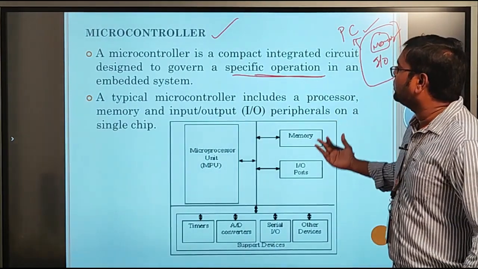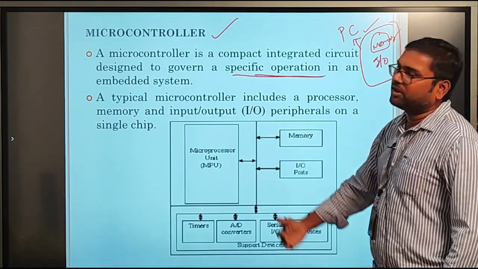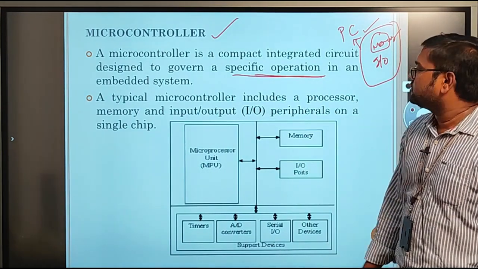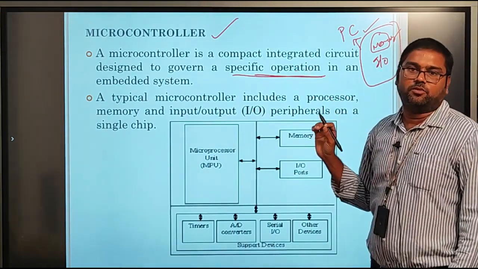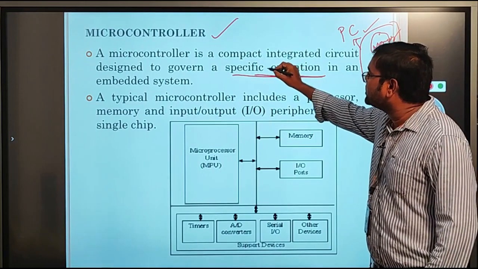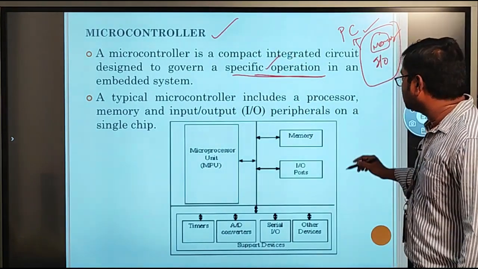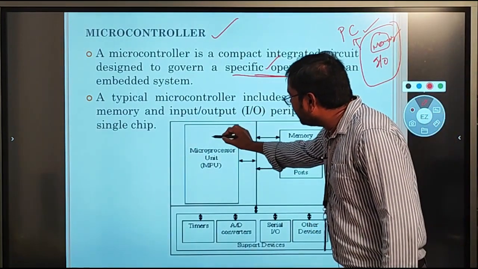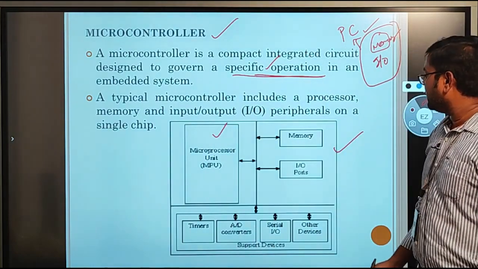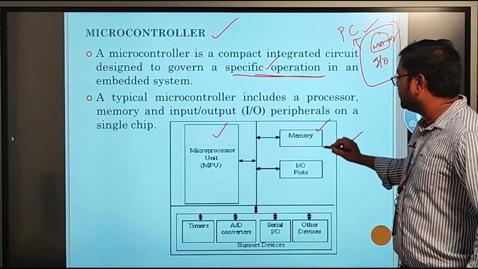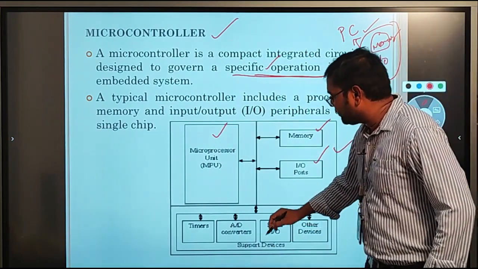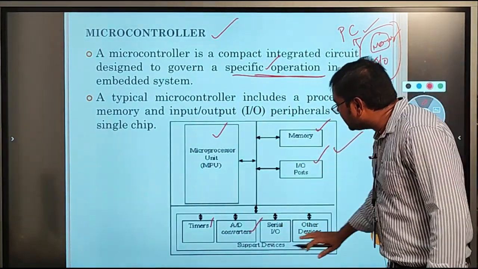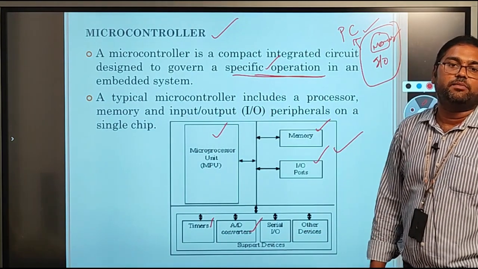And coming to the microcontroller, we have different applications like electric ovens or air conditioners. These are designed only for that particular specific task. This is the complete block diagram of the microcontroller. Here we have a microprocessor plus other devices like a memory unit, IO ports, and other peripherals like timers, counters, and converters. These are all connected in a single chip. This is called a microcontroller.